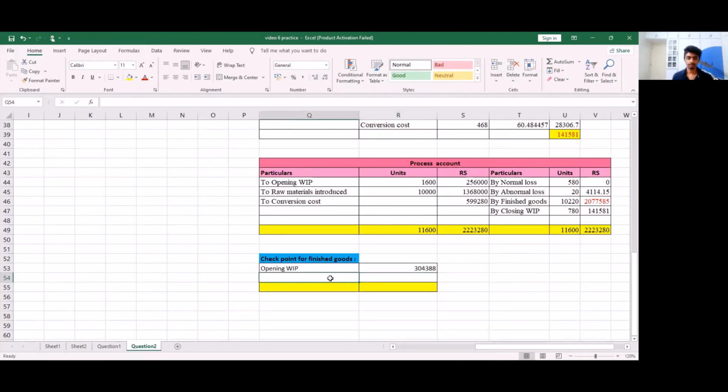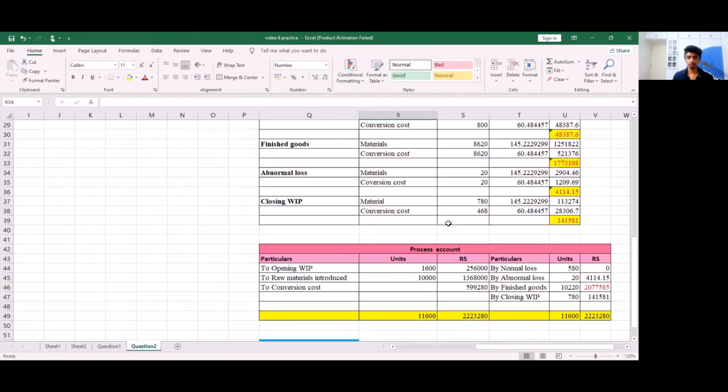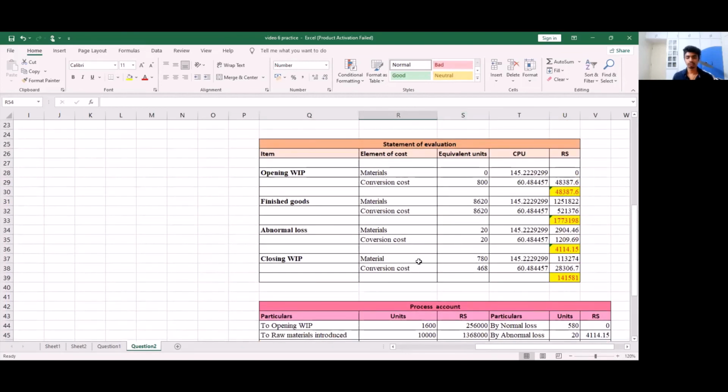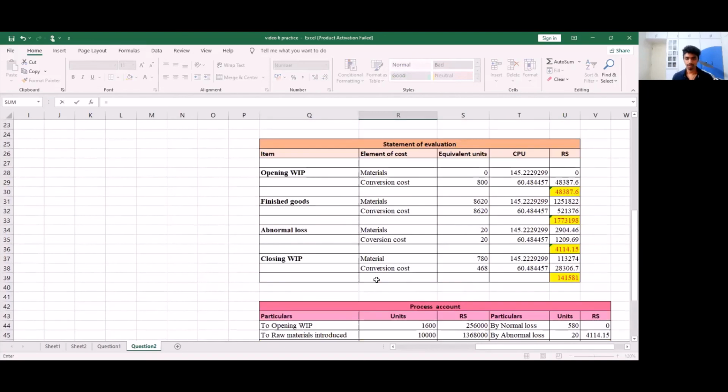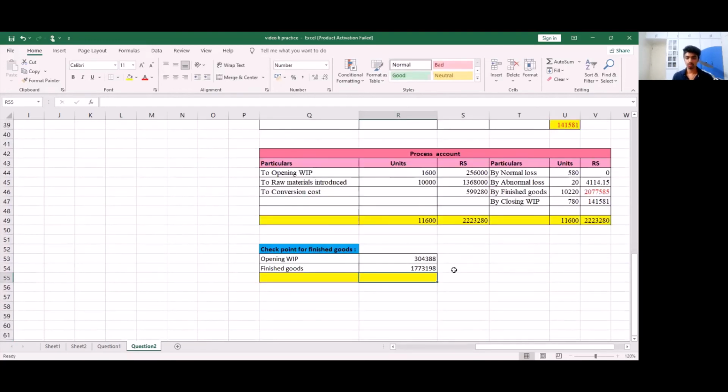So this gives us an opening work in progress value of 3,04,388. Coming to our finished goods, the amount we will take from our statement of evaluation and not from our process account. So in our statement of evaluation, we got finished goods amounting to 17,73,198. So now we have to add opening work in progress and finished goods. So let's see what we get.